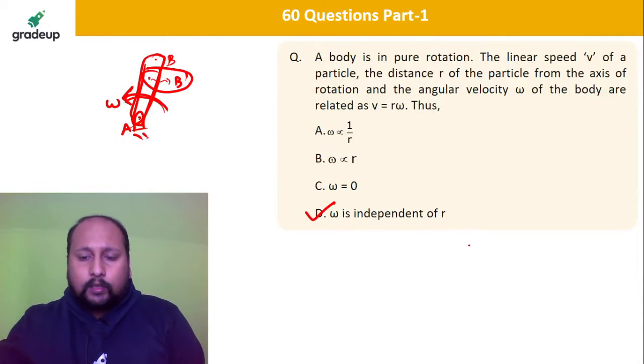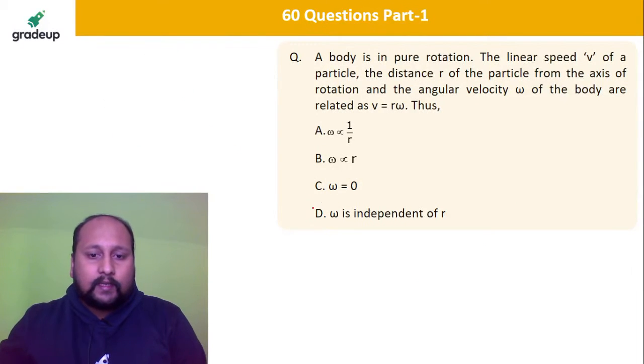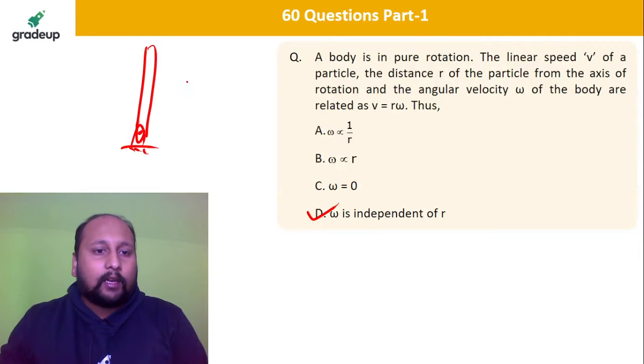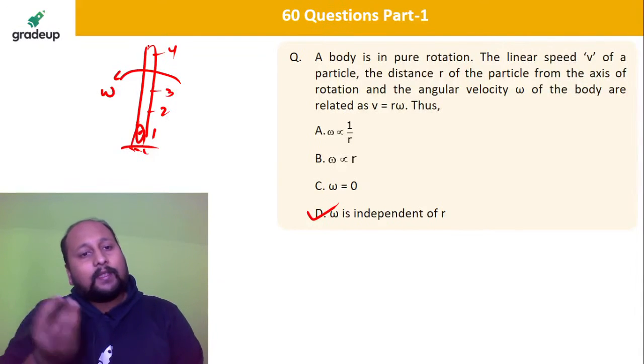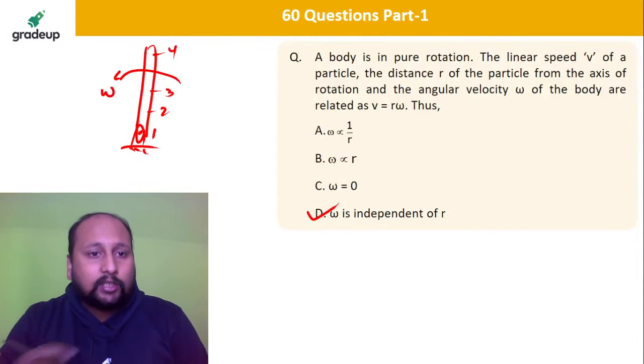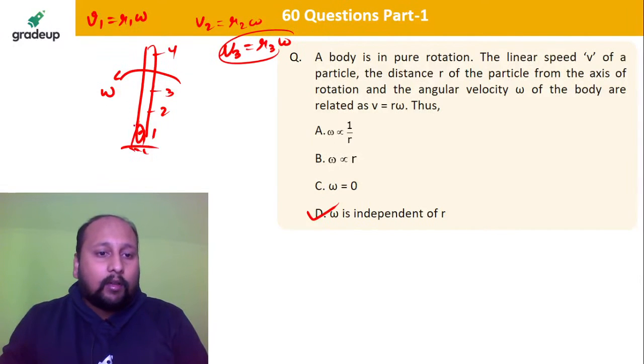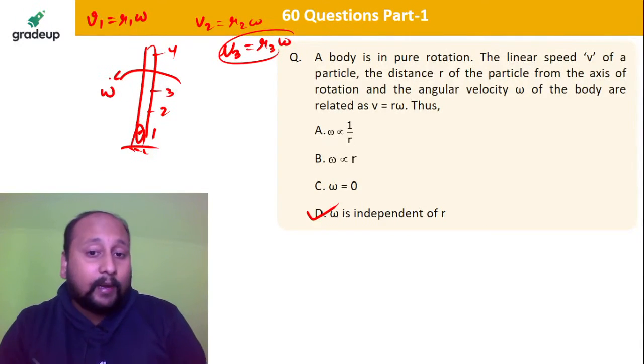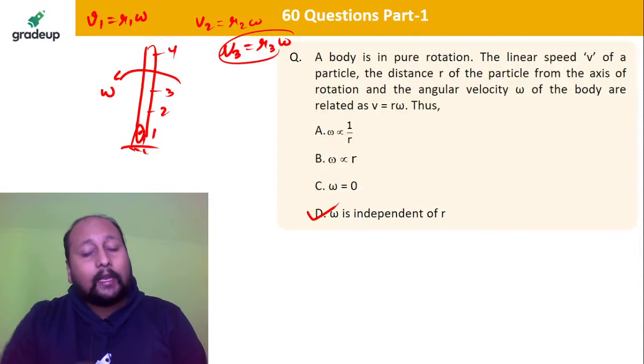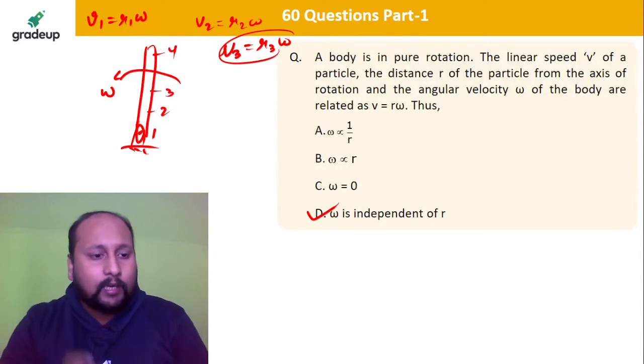Remember, let us suppose there is a link, and it is rotating with some angular velocity omega, and this is point 1, point 2, point 3, and point 4. So at each and every point we'll be having same angular velocity, only difference will be the tangential velocity, linear velocity. V1 will be equal to R1 into omega, V2 will be equal to R2 into omega, V3 will be equal to R3 into omega. That means your tangential velocity will be depending on the radius. Angular velocity is always independent of the radius. So option D is the correct answer.